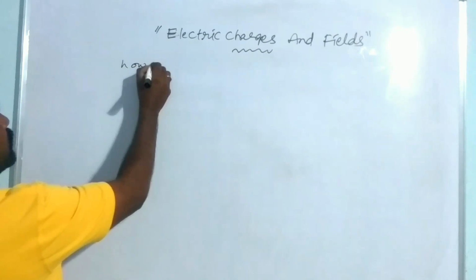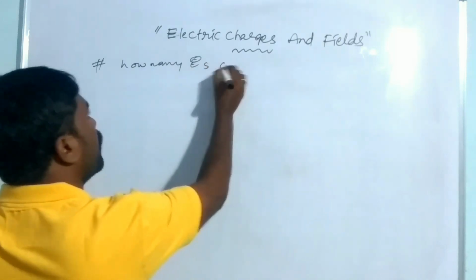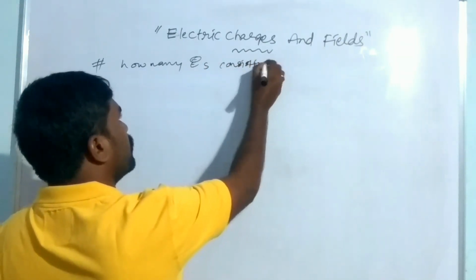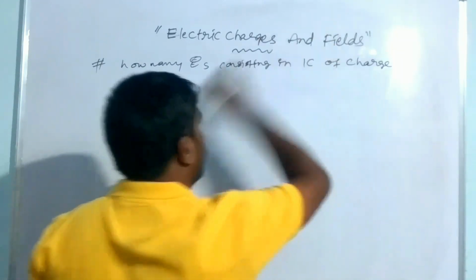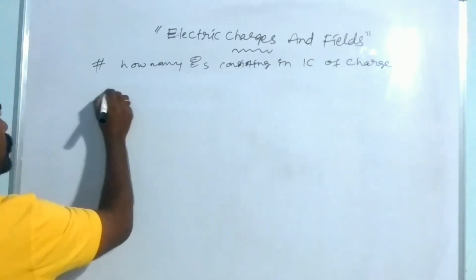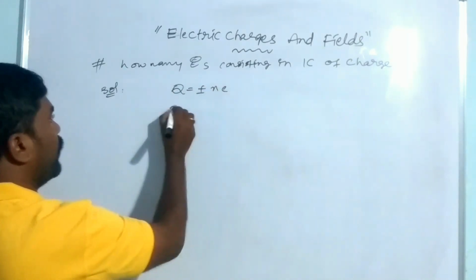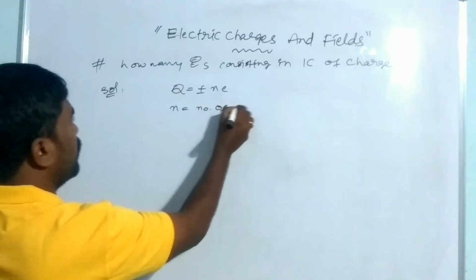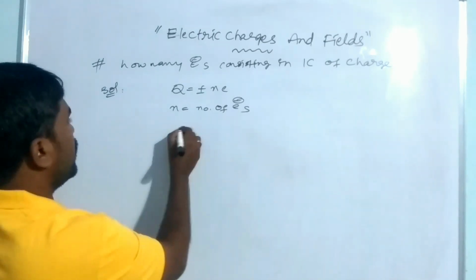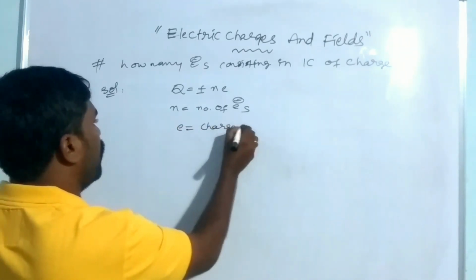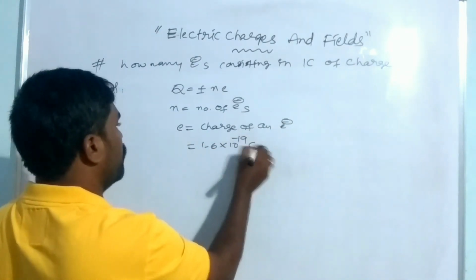How many electrons are consisting in 1 coulomb of charge? Let us find. From the quantization of charge, we can say that Q is equal to plus or minus Ne, where n is the number of electrons, and e is the charge of an electron, that is 1.6 into 10 to the power minus 19 coulomb.